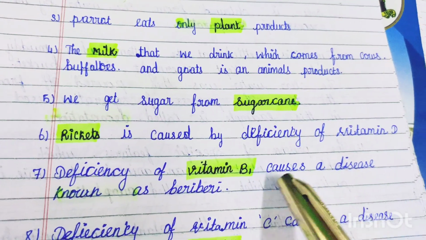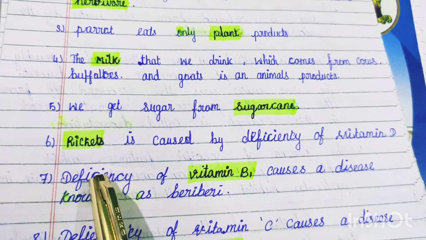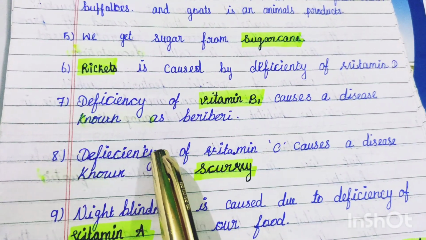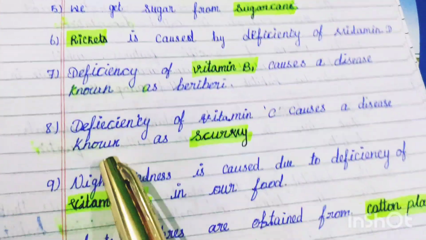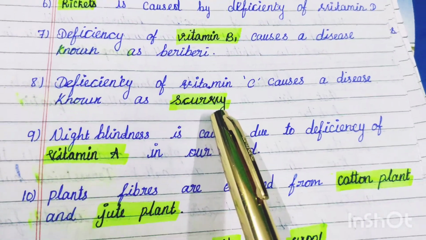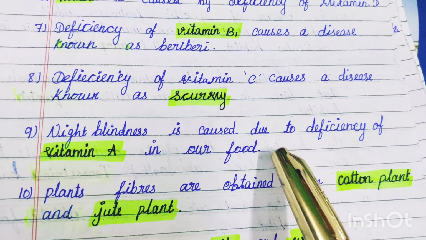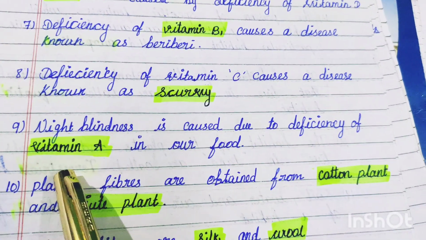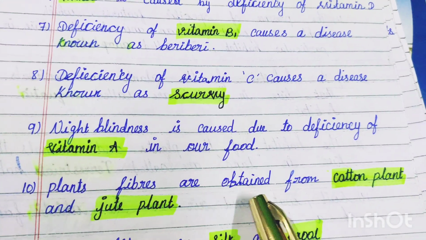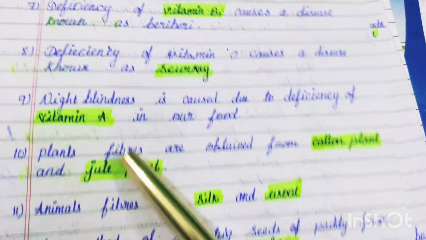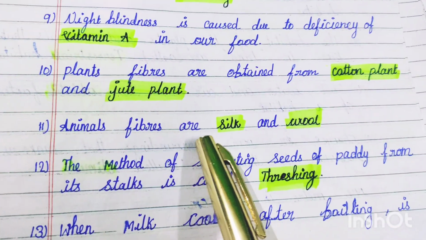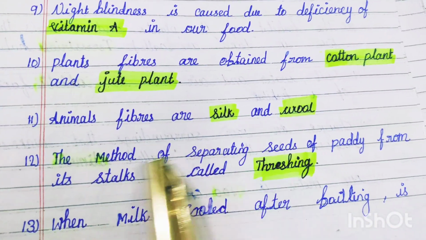Rickets is caused by deficiency of vitamin D. Deficiency of vitamin B1 causes a disease known as beriberi. Deficiency of vitamin C causes a disease known as scurvy. Night blindness is caused due to deficiency of vitamin A in our food. Plant fibers are obtained from cotton plant and jute plant. Animal fibers are silk and wool.